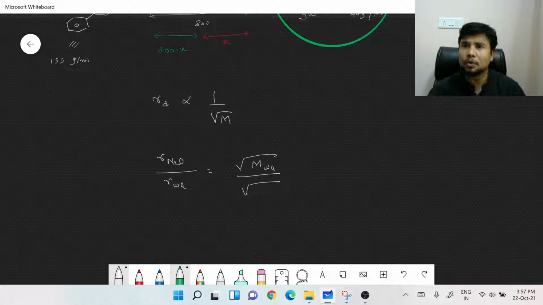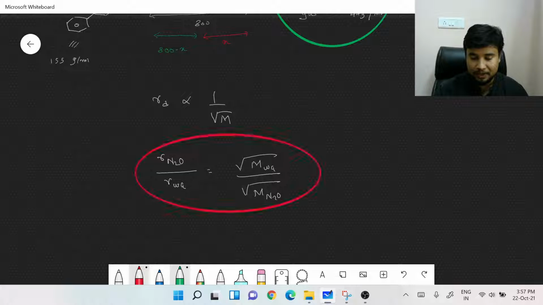So that is the formula that you have now. This is the first thing that we have, guys. This is one of the equations that we have come up with.